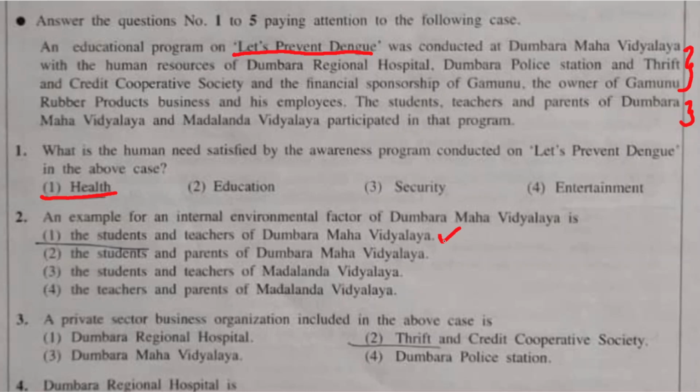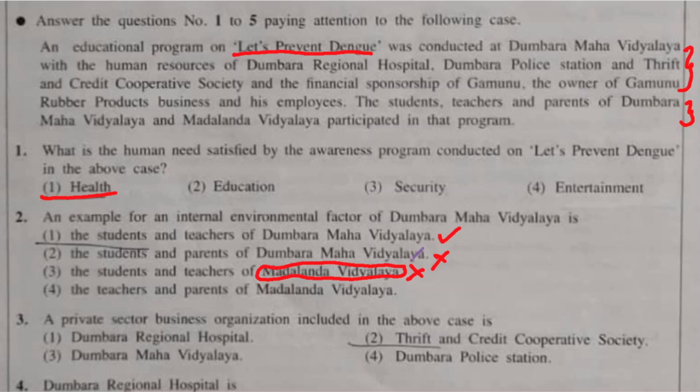Third one. Students and teachers of Madalanda Vidyalaya. Now, will students and teachers of a different school be an internal environmental factor of Dumbara Mahavidyalaya? Of course not. So the third one is also incorrect. Fourth one, again teachers and parents of Madalanda Vidyalaya. Here two things are wrong.